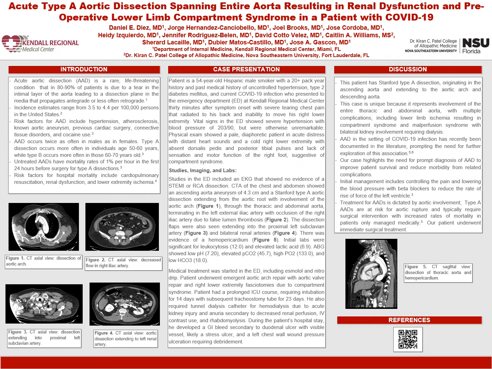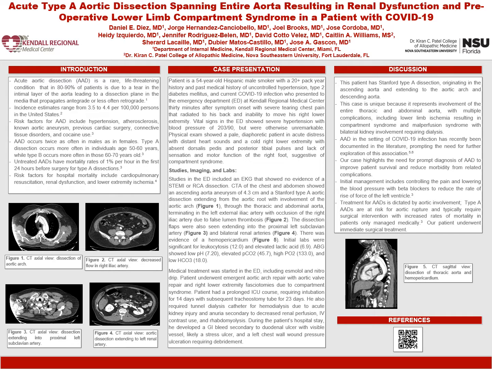Risk factors include hypertension, atherosclerosis, known aortic aneurysm, previous cardiac surgery, connective tissue disorders, and cocaine use. AADs occur twice as often in males, and type A in particular occurs more often in individuals between the ages of 50 and 60 years. If left untreated, they have a mortality rate of 1% per hour in the first 24 hours before surgery for type A dissections, and risk factors for in-hospital mortality include cardiopulmonary resuscitation, renal dysfunction, and lower extremity ischemia.